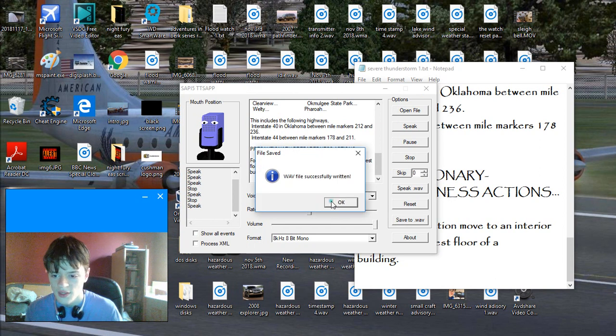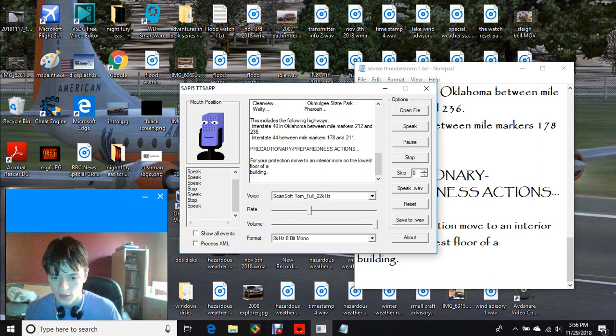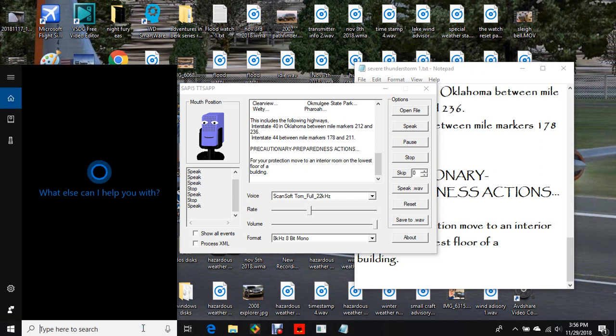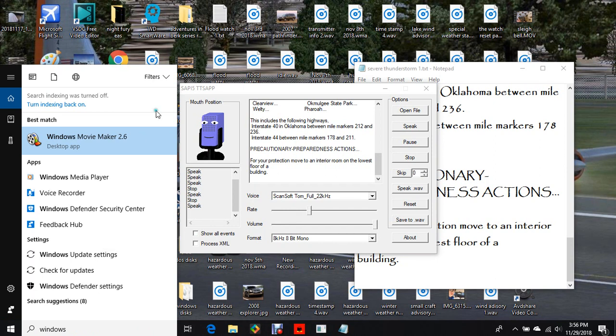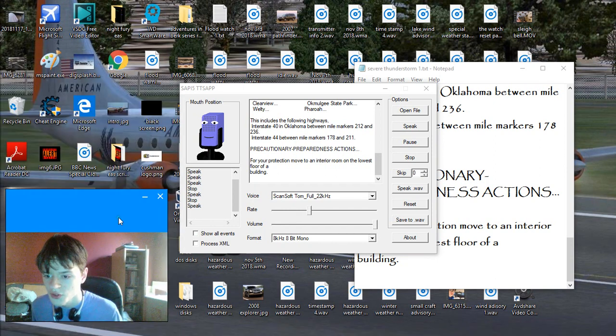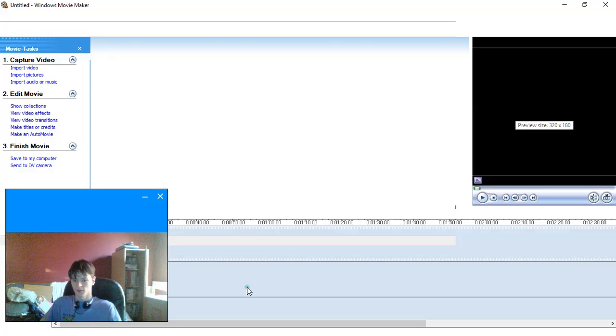And it's WAV successful. And we'll go over to this program. Most of these programs you're going to have to download off the net. Windows Movie Maker 2.6 is the program I use for the visuals. When you open that up, it'll come right up.